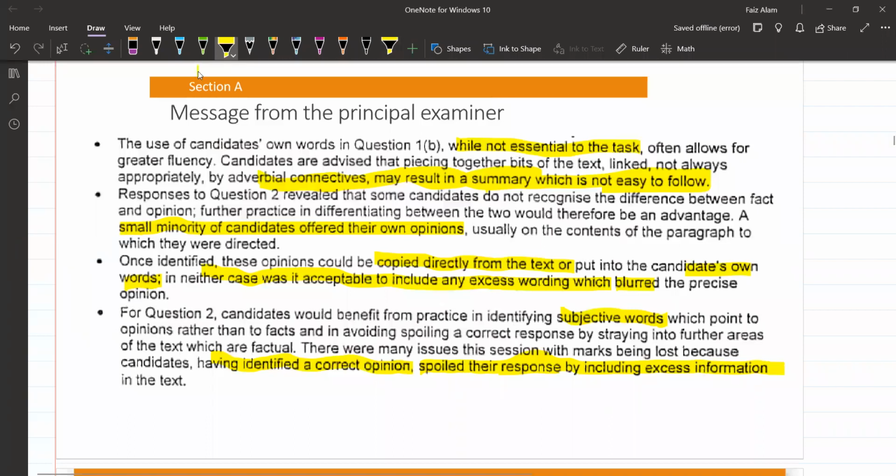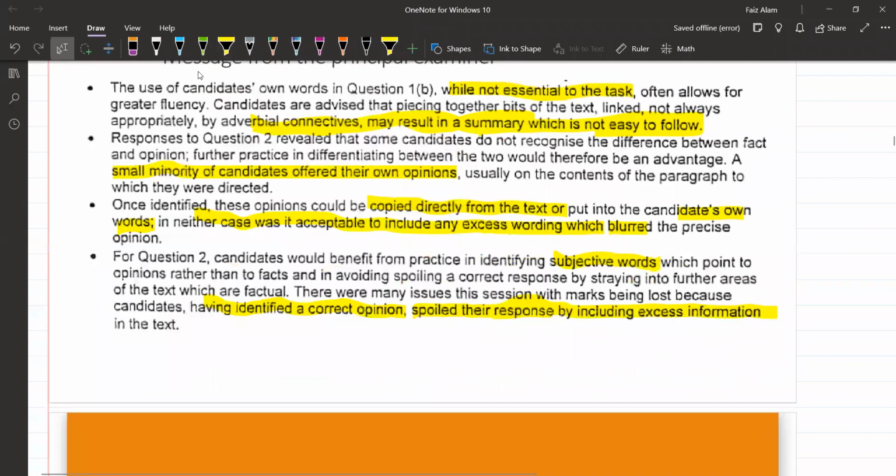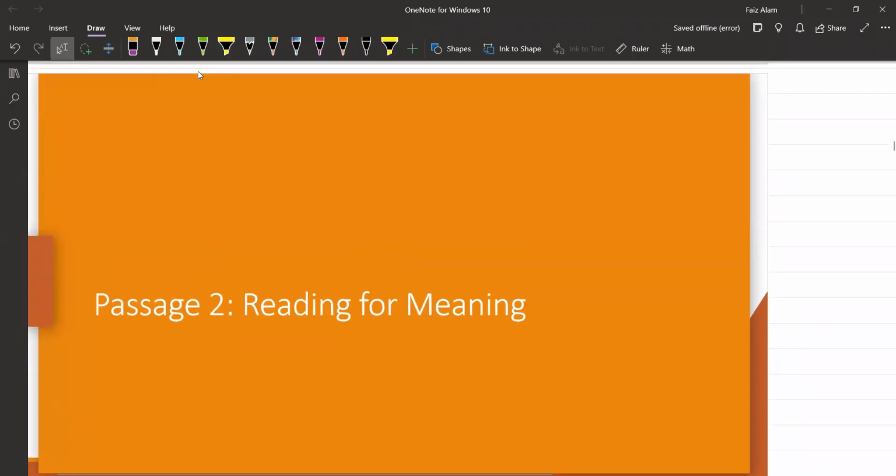Okay, now I'll be going to the questions here because we are moving towards passage 2. Okay, I'll be taking the questions.